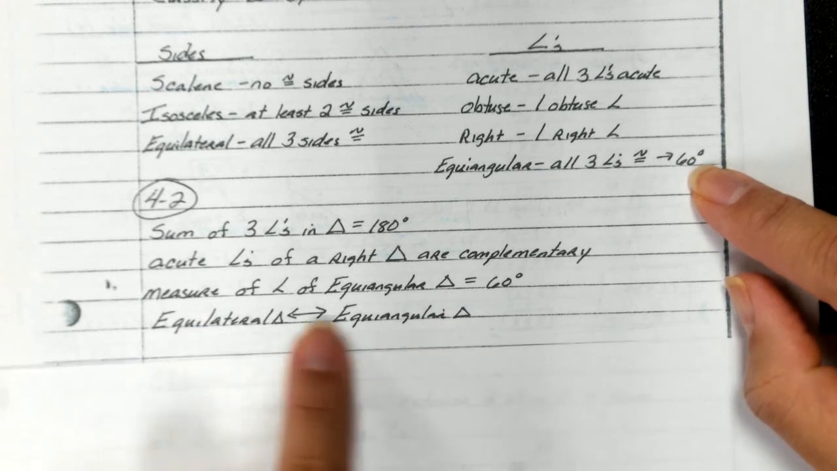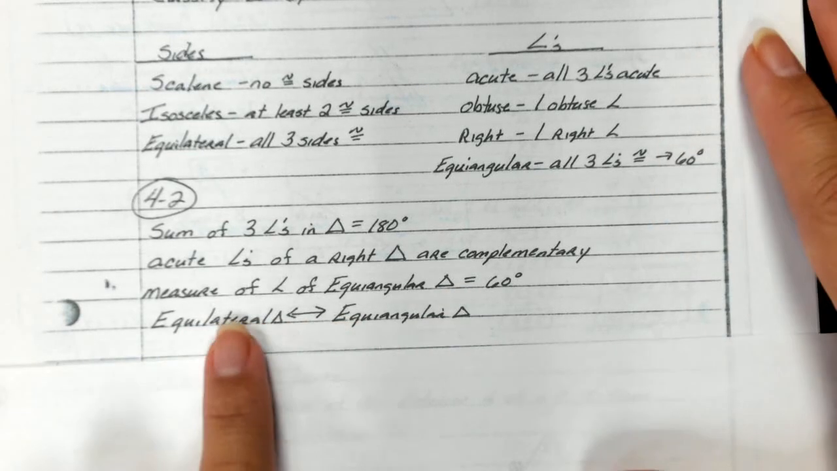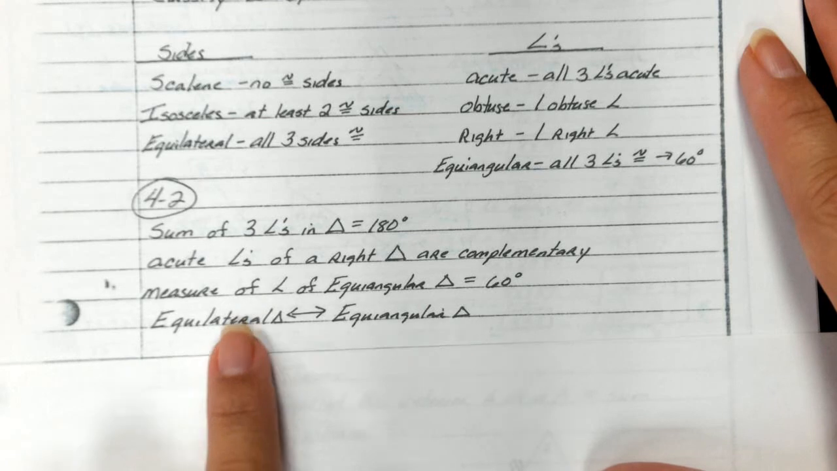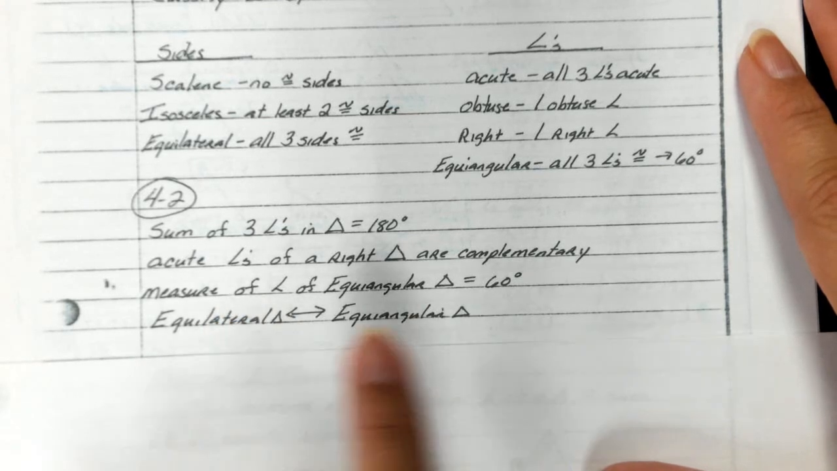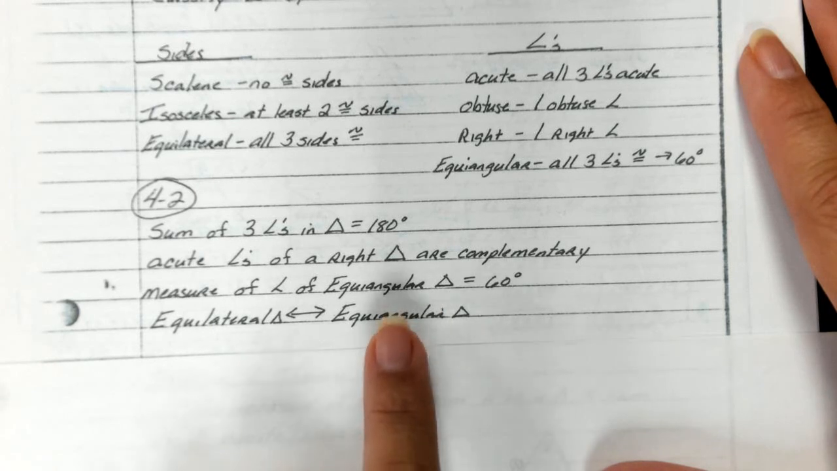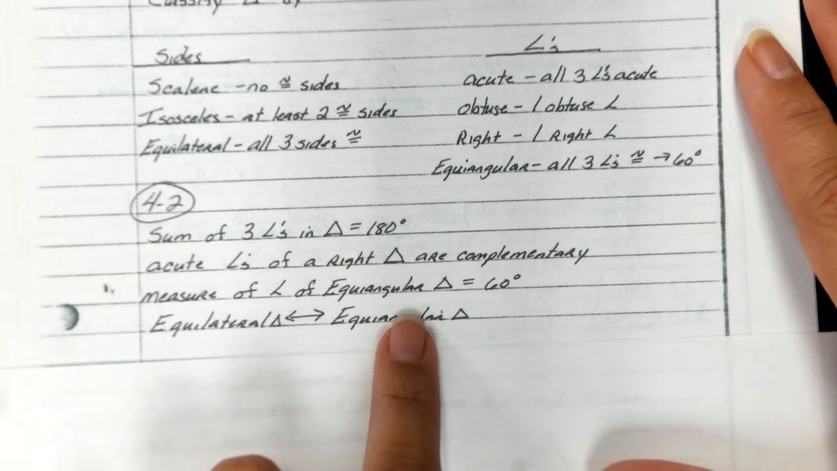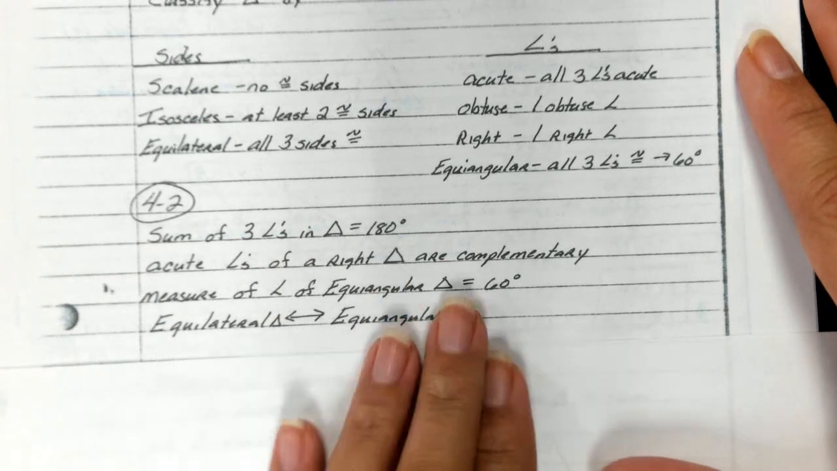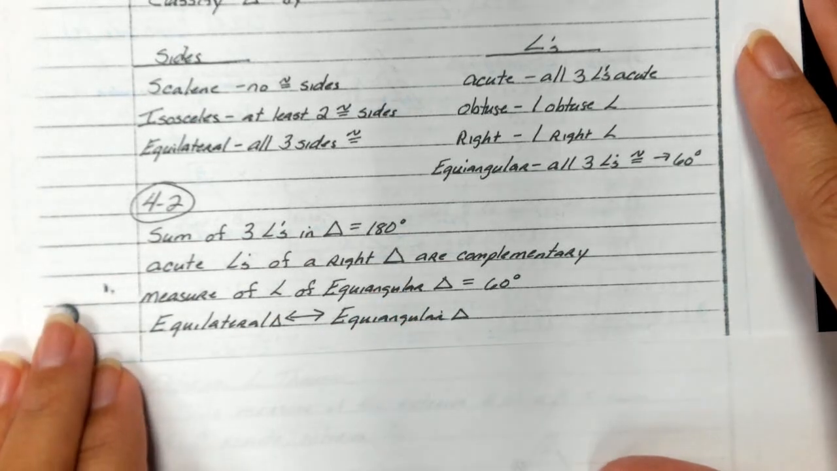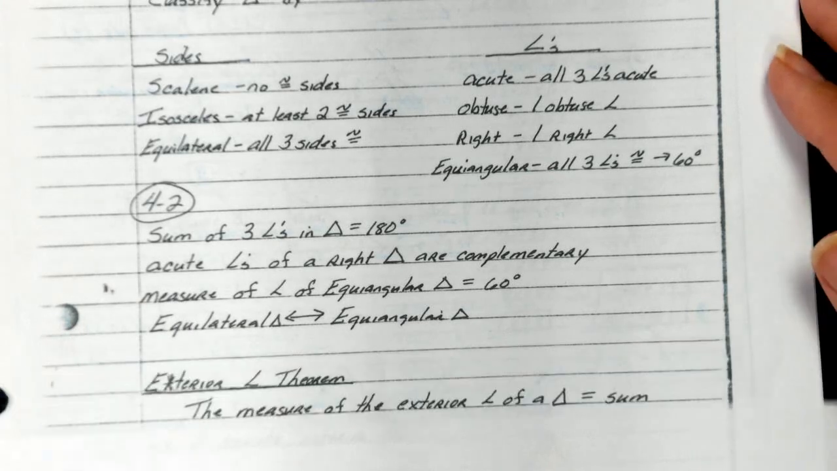And then this is something very interesting. If you can prove that a triangle is an equilateral triangle, which means all three sides are the same, then you can also prove that all three angles are the same. And then that goes the opposite way as well. If all three angles are the same, then that proves that all three sides are the same.